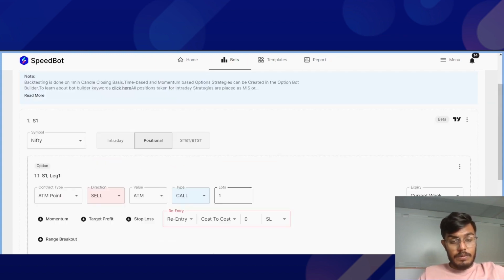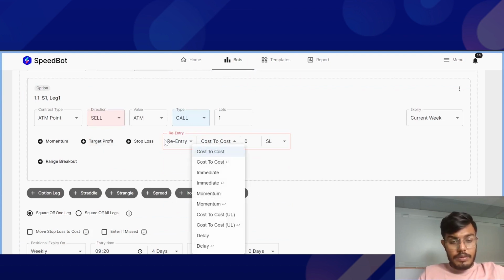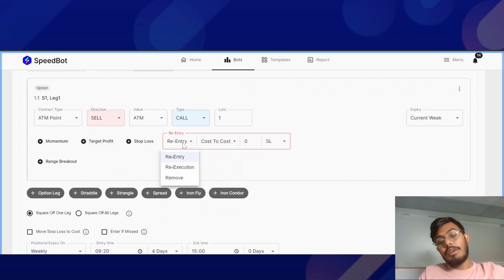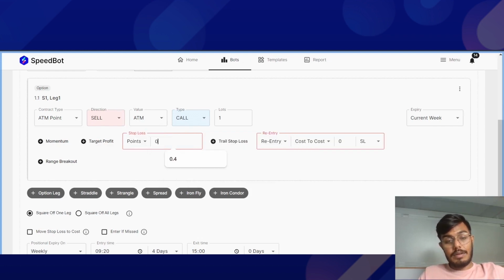Apart from that, let me give you an overview, Jay, of the difference between re-entry and re-execution. Let us say you have selected this call option and shorted it, and the stop loss is hit. Let us take an example of a 50 point stop loss.